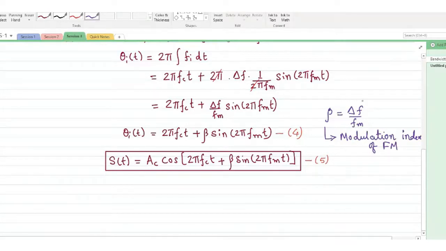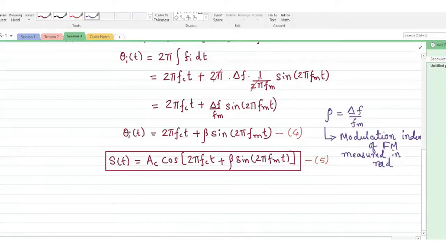So beta here, the ratio of delta f over f_m, appears to be a dimensionless quantity, but as you can see in equation number 4, beta appears as an addition in radians. The first term is in radians or degrees, so the second term should also be in radians or degrees. So usually beta is measured in radians.